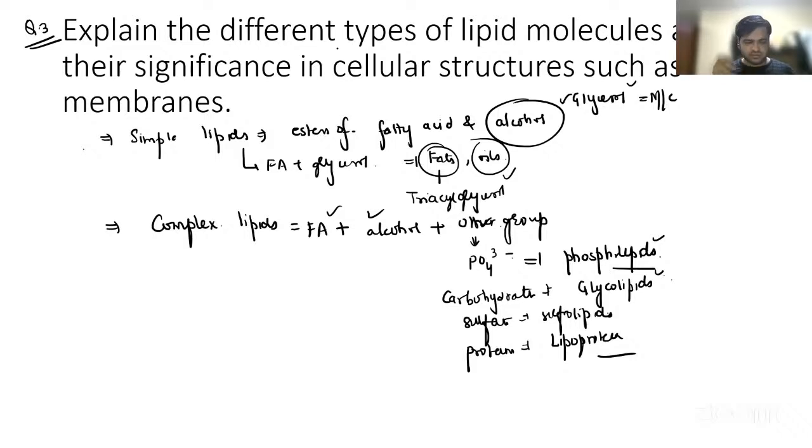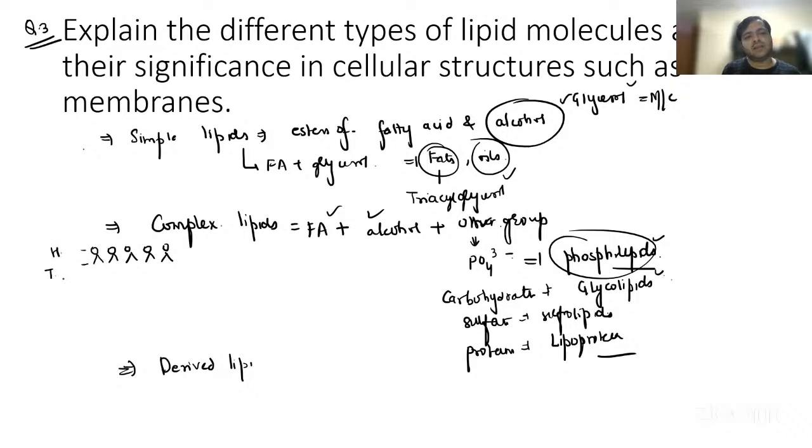Okay. So these are the complex lipids. We have derived lipids. Now, guys, phospholipids are basically arranged in the form of a lipid bilayer. They're composed of a head and a tail part. The head being hydrophilic, they are more towards the water part, and the tail being hydrophobic. So they are arranged like the lipid bilayer, the tails inside and the heads outside, right?